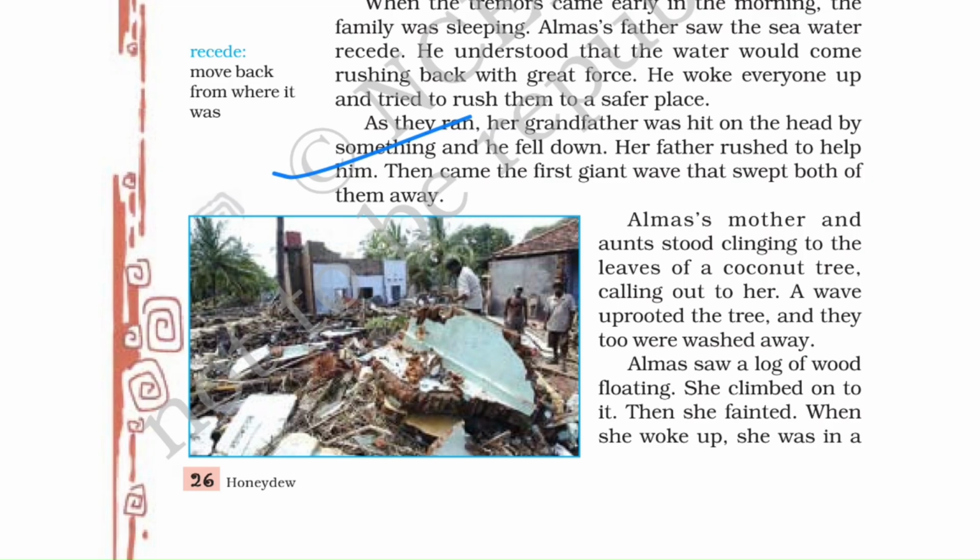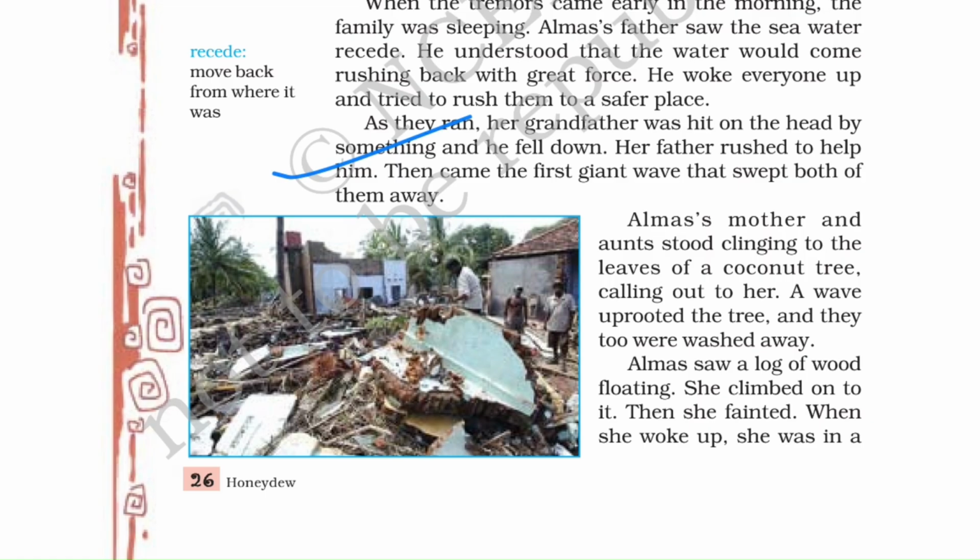Now, what happened as they went out from their home? Alma's grandfather got hit by something and he fell down. In an attempt to give him a hand, Alma's father ran towards him. Now, as the first enormous wave came, it took both of them with it. Okay. Now, both of them were swept away with the wave. Alma's mother and her aunt held on to the leaves. They were just clinging. वो ऐसे पकड़कर उसको लटक रही थी coconut tree को, okay, calling for Alma. Then suddenly a strong wave came and took them with it too, as it uprooted the tree from the ground. मतलब वो tree ही पूरा वेव के साथ बह गया, uproot हो गया.